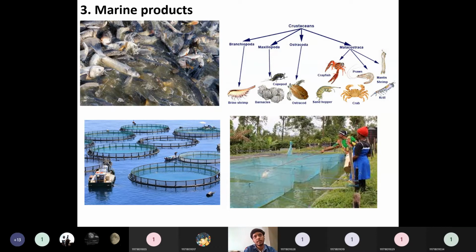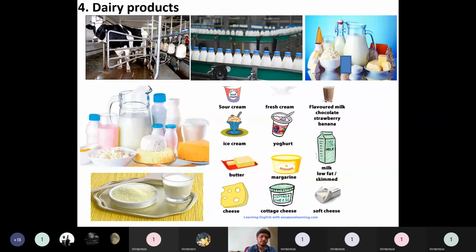If you see an example in the Nellore district, Nellore district will be largely known for this aquaculture only. They will largely grow aquaculture fishes or shrimps or some crustaceans. And Tamil Nadu is also known for this aquaculture industry. They are largely located there. So this industry is also called a biological industry, because all these are biological products only.